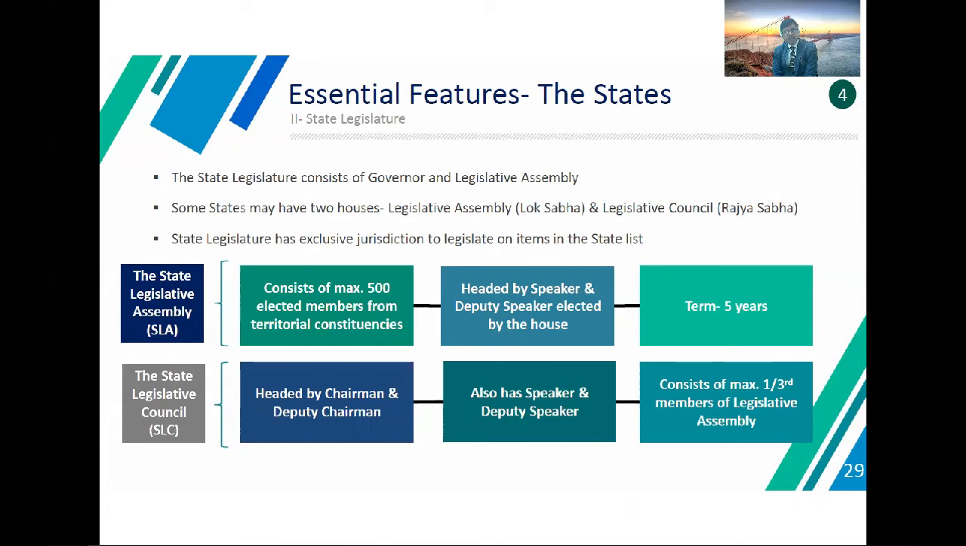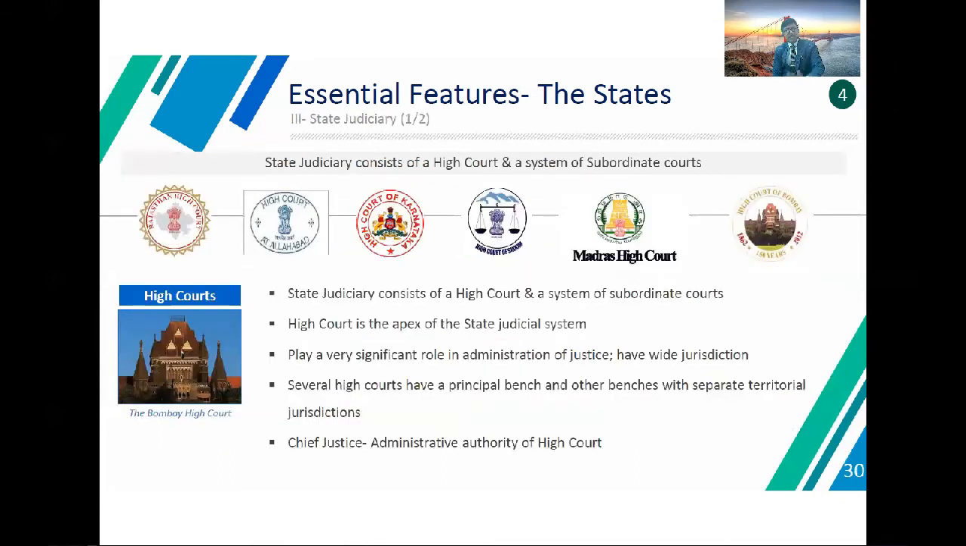The state legislative council is headed by a Chairman and Deputy Chairman. Its constitution is a maximum of one third of the members of the legislative assembly. So these are the essential features of the state.